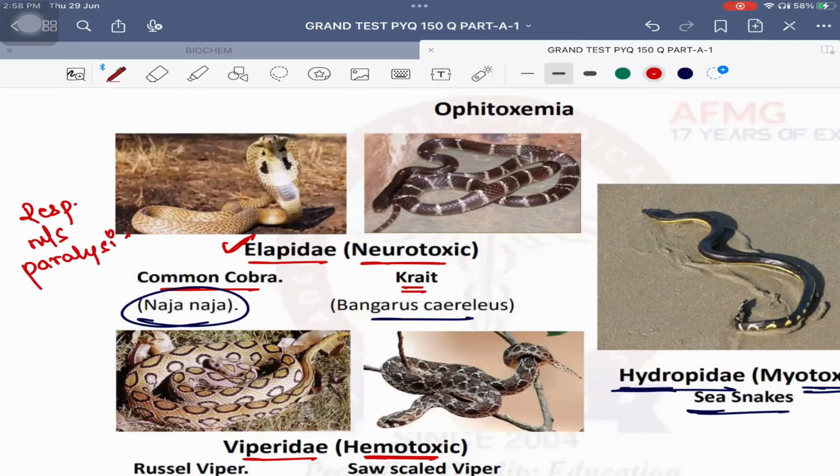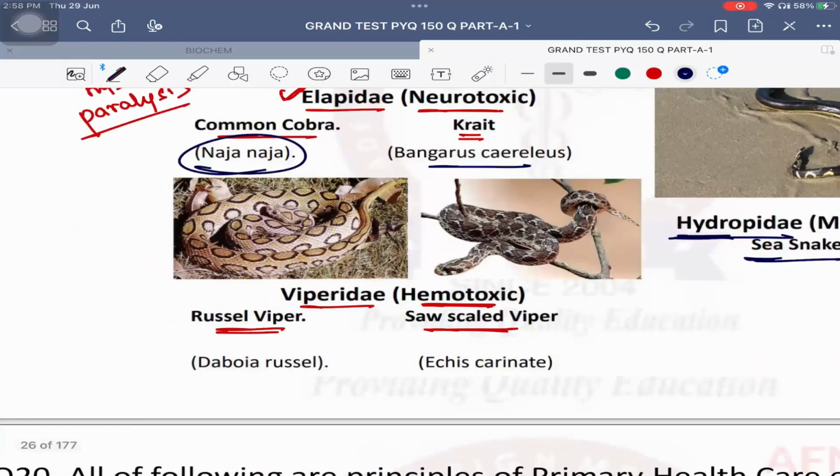Whereas in the Viperidae family, what usually happens? Why are they called hemotoxic? Because hundreds and thousands of clots are formed in their circulation, which go and block a lot of organs, and that will cause death. This condition is known as DIC. So the cause of death in the Viperidae family is disseminated intravascular coagulation, or coagulopathy.